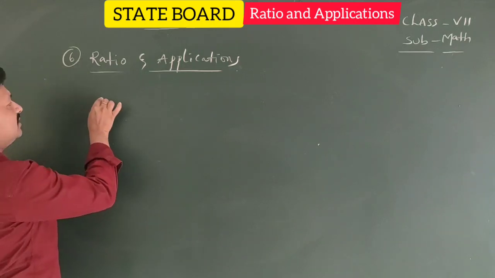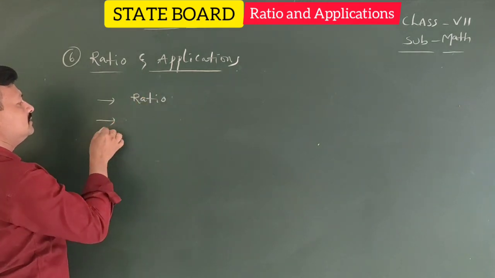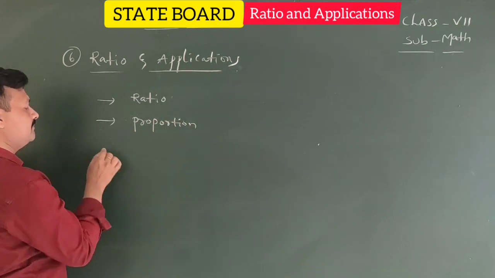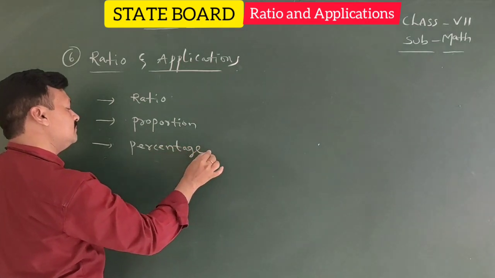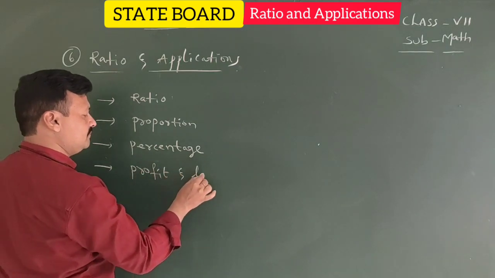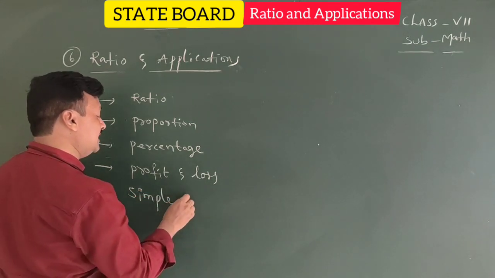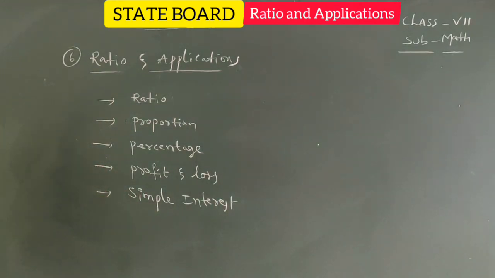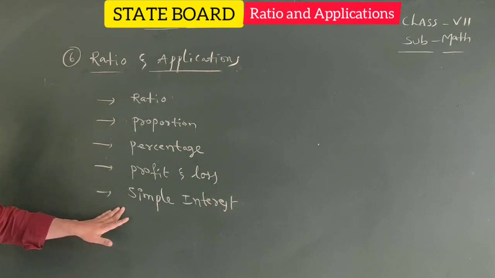In this chapter we have ratio, proportion, percentages, profit and loss, and simple interest. Okay, in this ratio and applications, we have these 5 chapters.